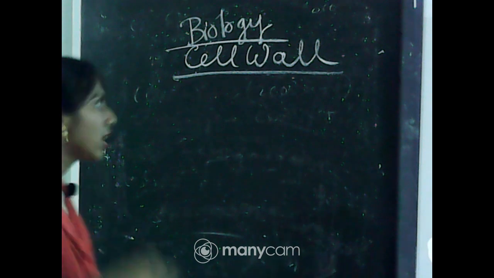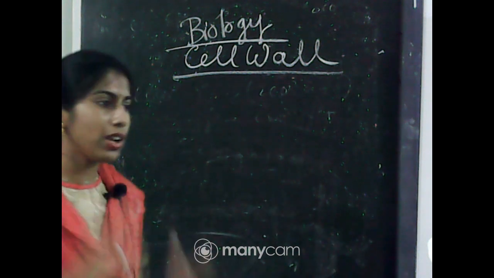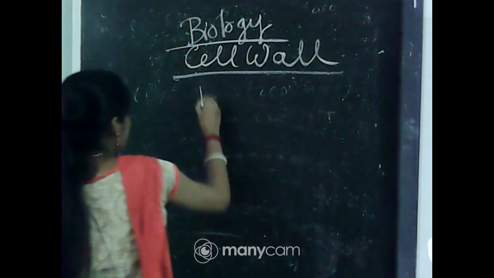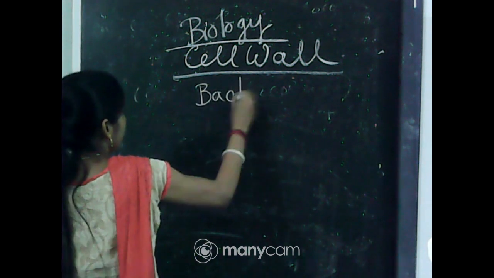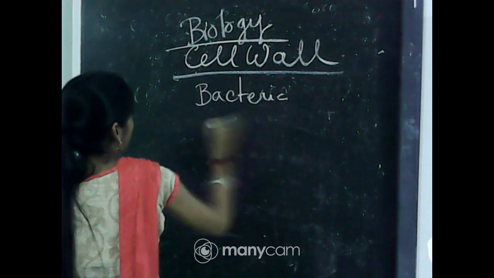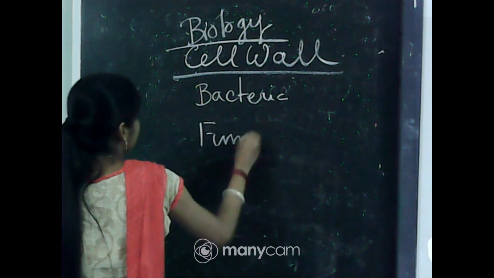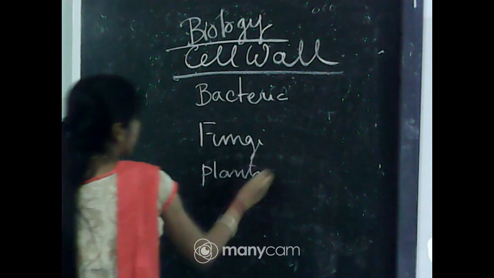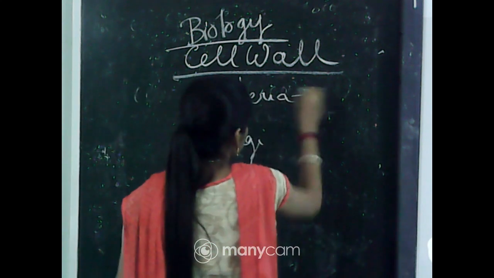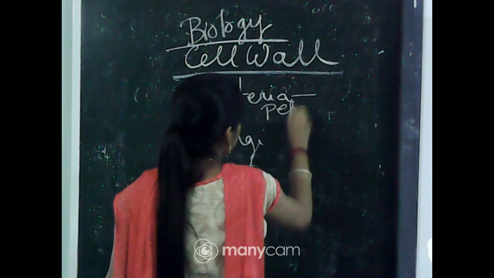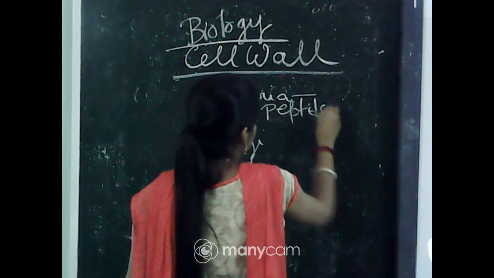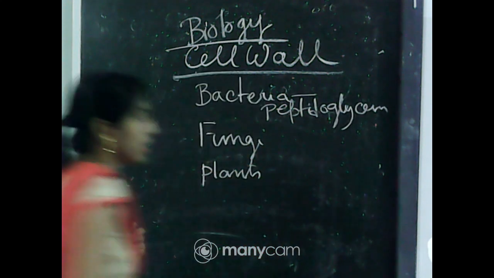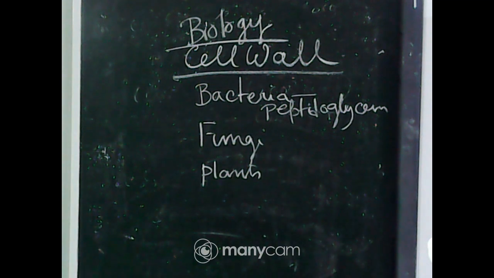Now, the composition of the cell wall in different groups of organisms is different. Bacteria, fungi, and plants all have a cell wall, but the composition is different. In bacteria, the cell wall is made up of peptidoglycan.